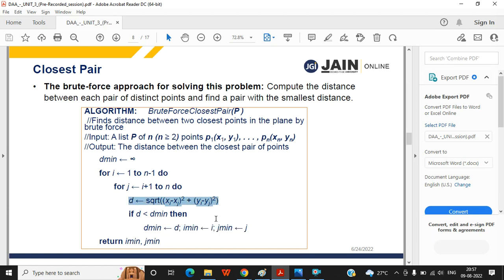This condition will also run for 100 times. If both loops run for 100 times, then this condition and this statement will run for 100 times. So the complexity will be calculated based on these two statements, or you can take one single statement also, until and unless we have many things inside it.